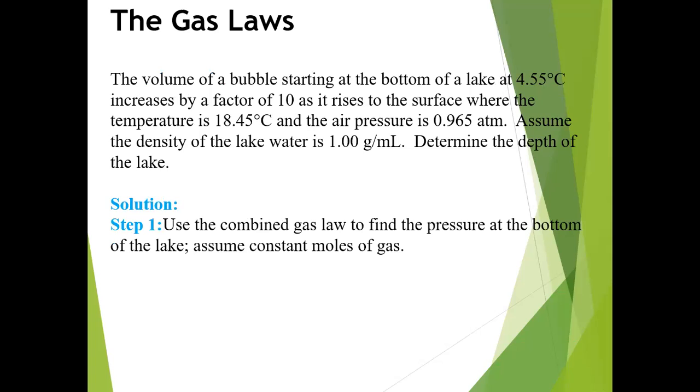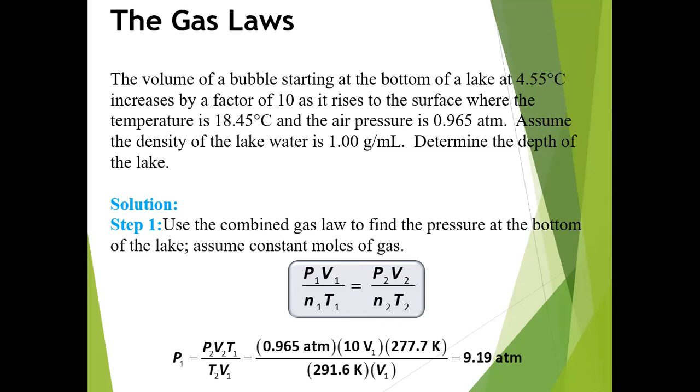Solution, in the first step: use the combined gas law to find the pressure at the bottom of the lake. Assume constant moles of the gas. Now the general formula of the gas law will be P1 V1 upon n1 T1 is equal to P2 V2 upon n2 T2. Now rearrange this formula. P1 is unknown, so we find P1 from this formula. So P1 is equal to P2 V2 T1 upon T2 V1.